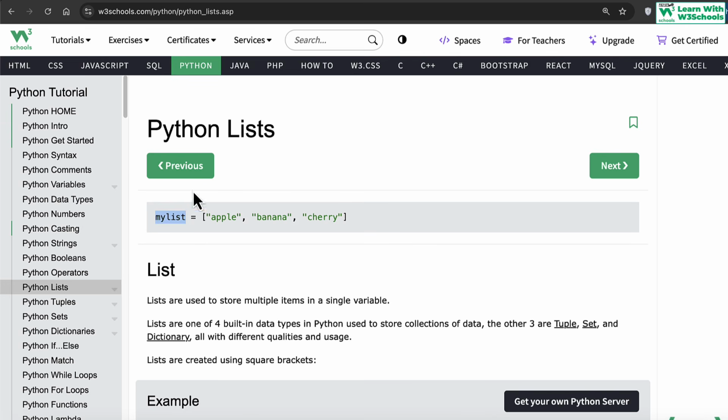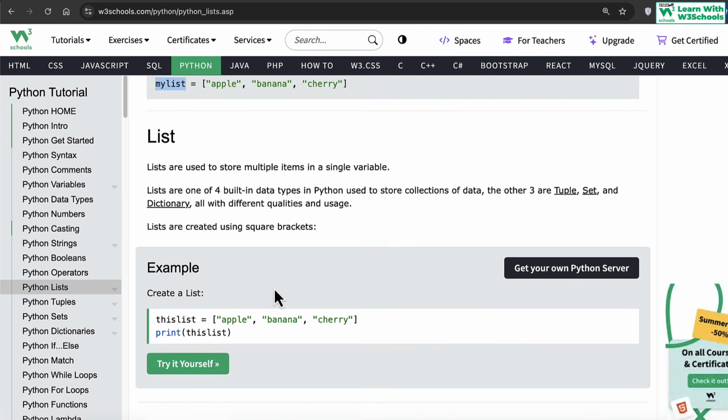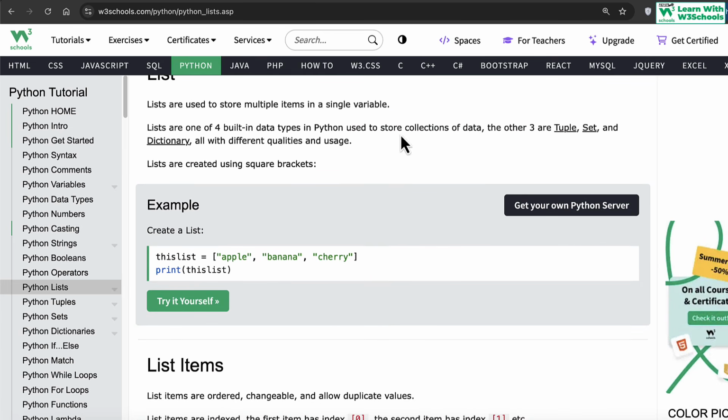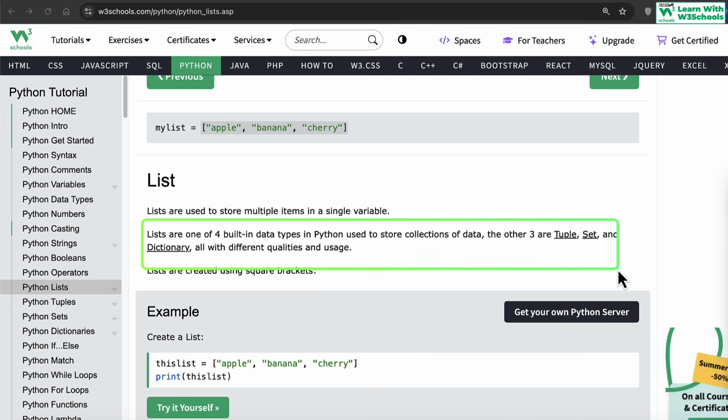To do that, we use something called lists in Python. Lists are one of four built-in data types in Python used to store collections of data. By collection of data, we mean a data type that holds multiple data together. There are lists, tuples, sets, and dictionaries. These are all four main collection data types that exist.